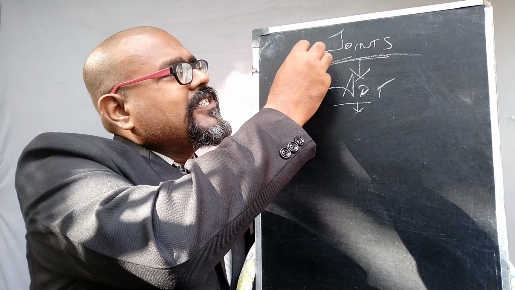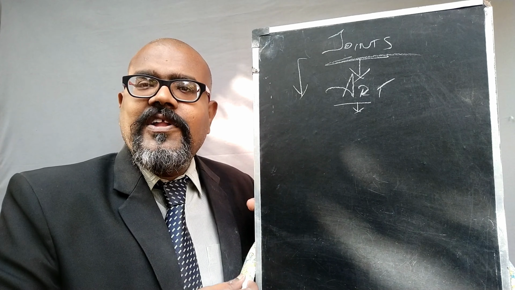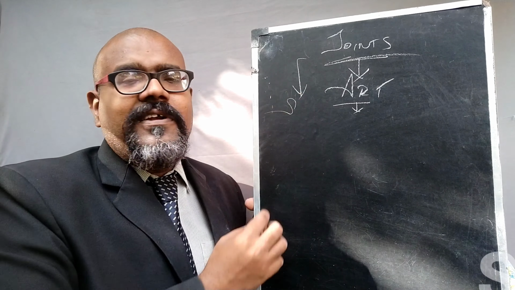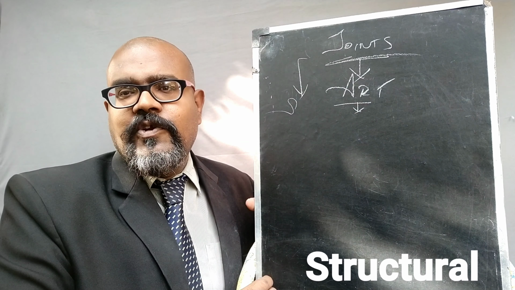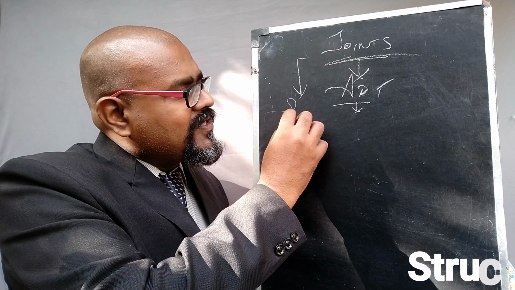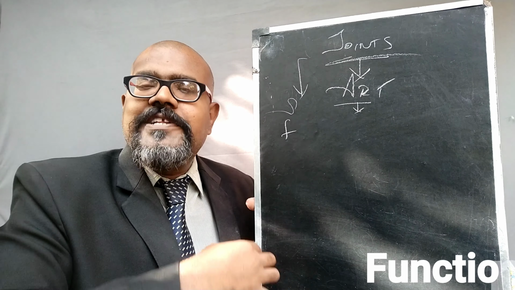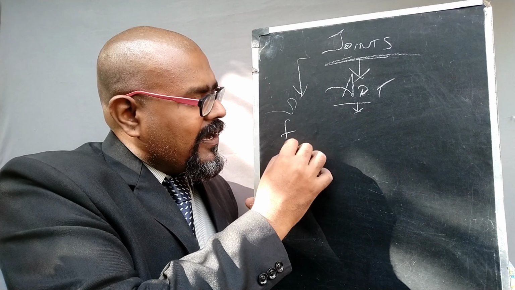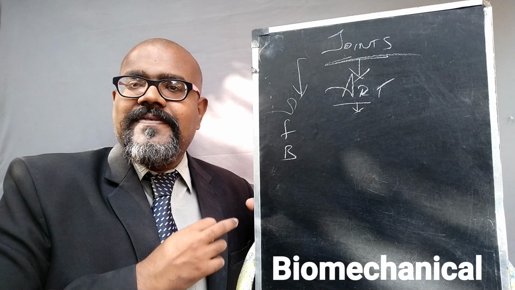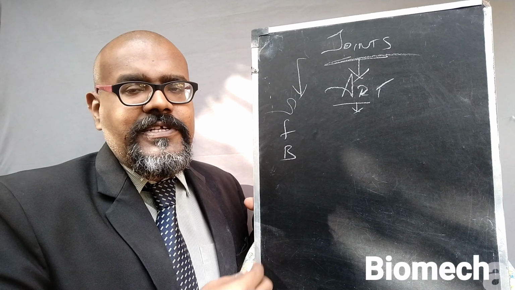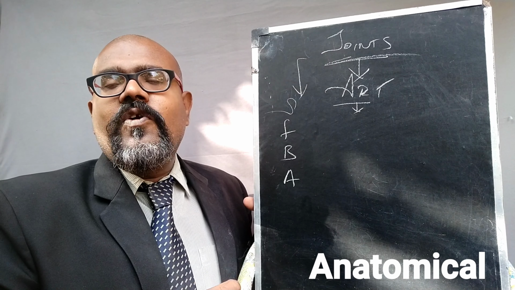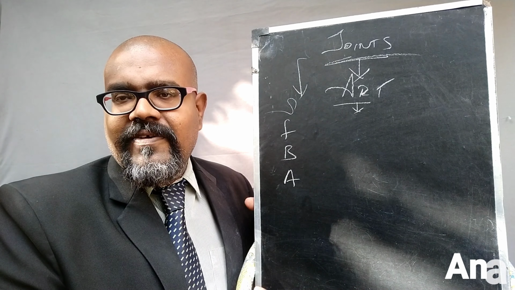So joints are classified on the basis of different sections. On the basis of structure, joints can be classified in one manner; on the basis of function, into different parameters; according to biomechanical classification, we can also classify the joints; and on the basis of anatomical look, we can classify the joints into different things.